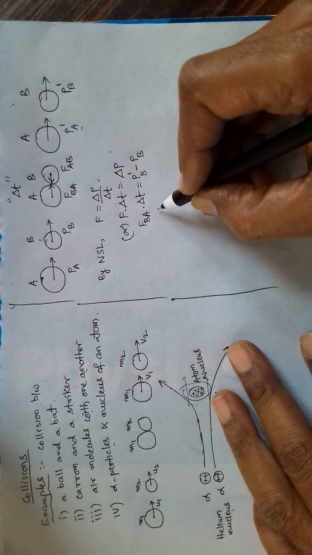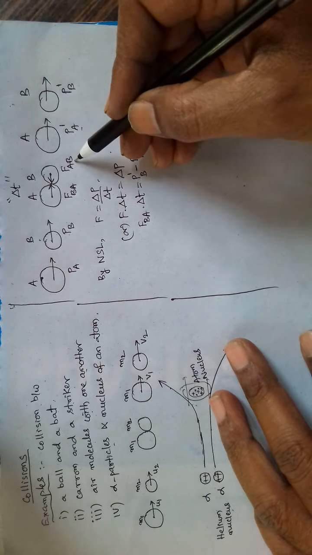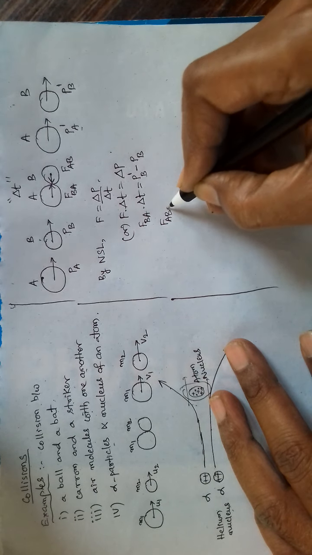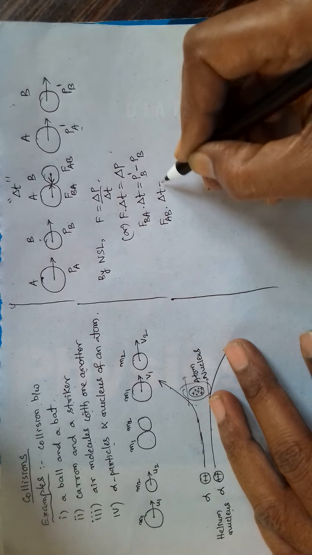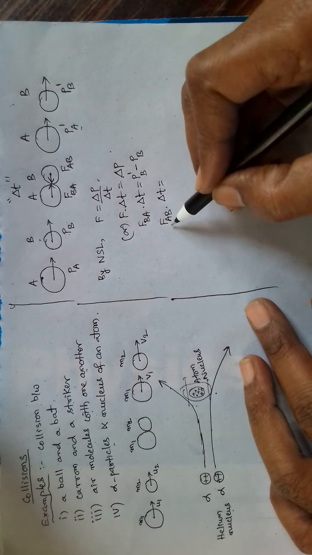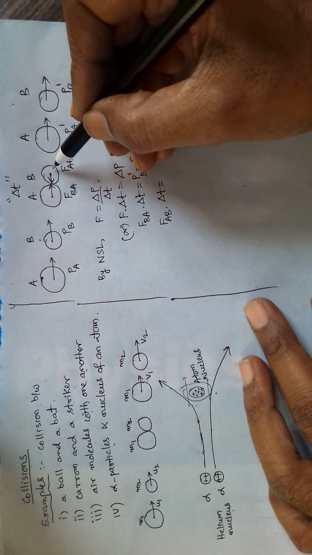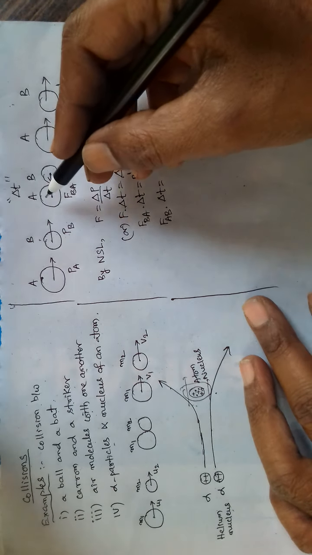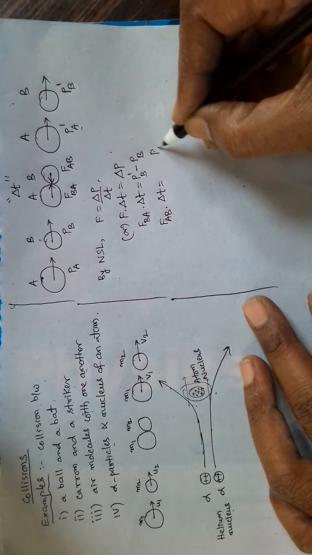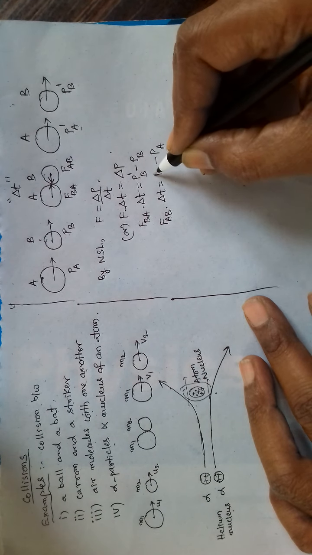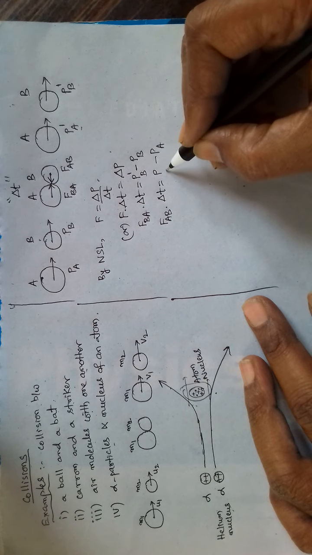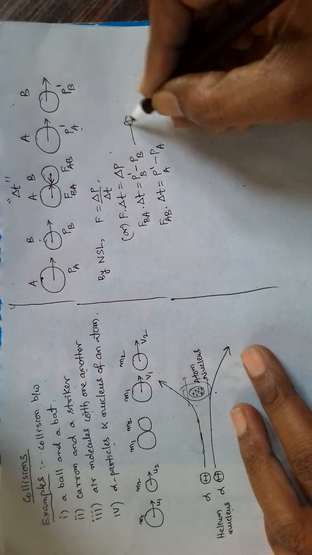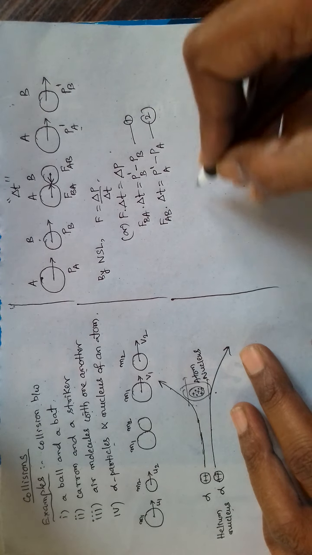Similarly, if we consider this force, for a time interval delta T, say force on A by B. So this is exerting force on A, therefore its momentum changes. Initially its momentum was PA, and after collision its momentum became PA dash. So this is equation 1, this is equation 2.